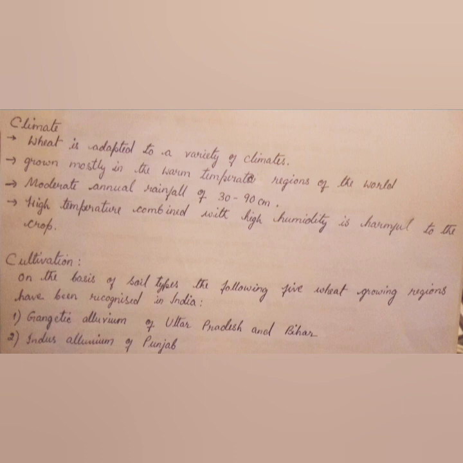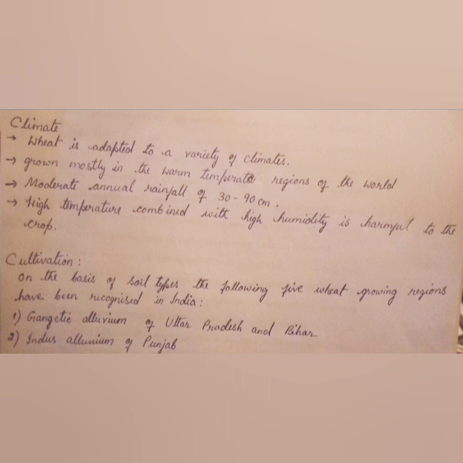They are the most suitable for the crop to grow. And just remember this one, high temperature combined with high humidity is very harmful for the crop. It cannot grow in high humidity as well as high temperature.